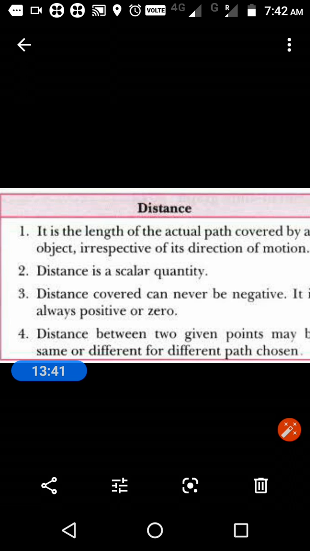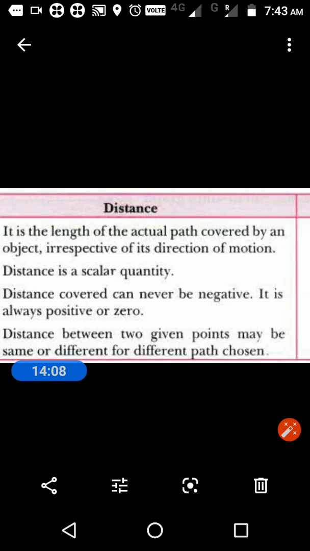Means if there is a motion, there will be some distance. That's why distance will always be positive. It can be zero if the motion does not take place, meaning the object is at rest. Distance between two given points may be the same or different for different paths chosen. Okay, so this is about distance. Go to displacement.